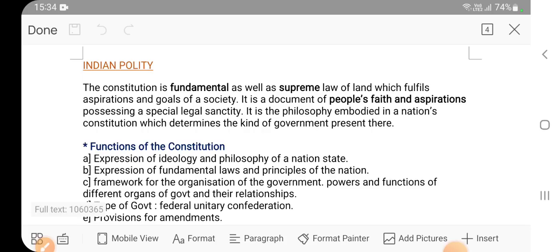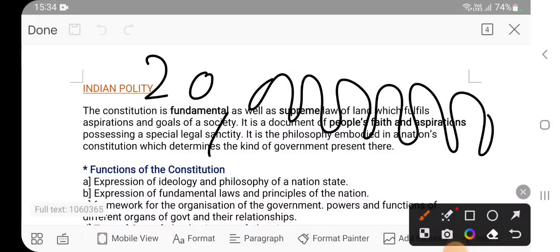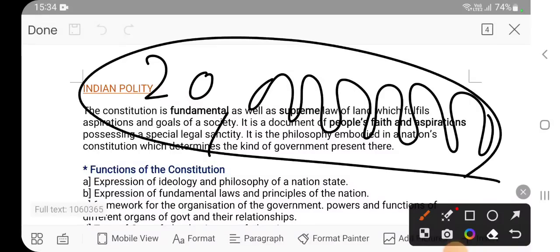But let's say the number is not 20, instead it is 20 crore. Those 20 crore cannot participate at the same time in governance. So when the number of people increases, the complexity related to governance increases. It means there have to be other ways for people to govern themselves.